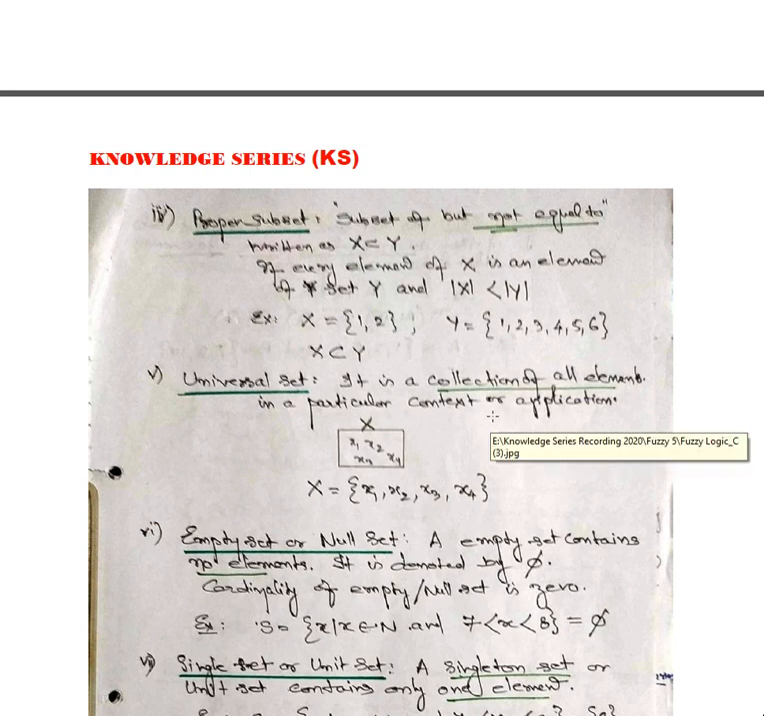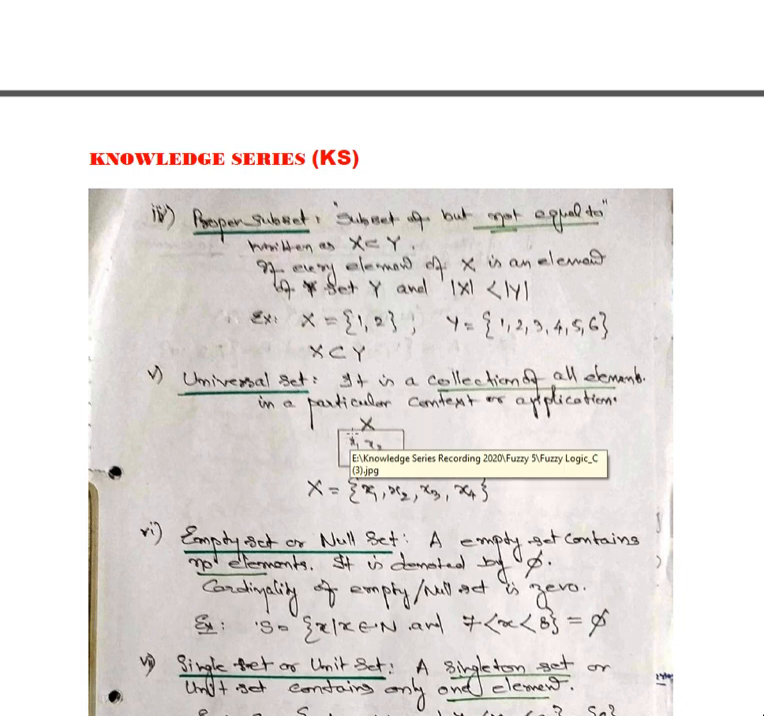Universal set. Universal set means it's a collection of all elements. It is a collection of all elements in a particular context or application. So x1 up to xn in a given boundary is defined with respect to universal set X. Then all the elements are a part of that set X.